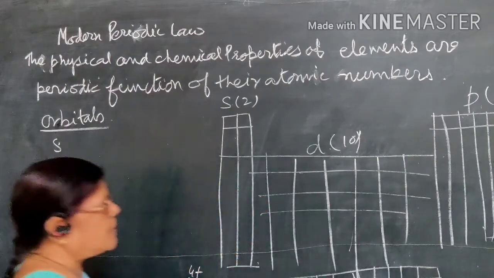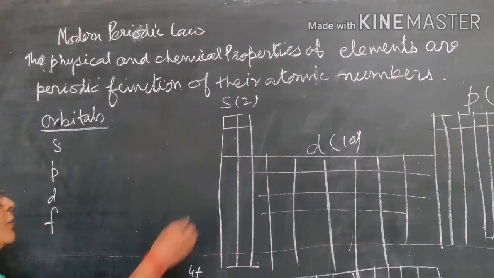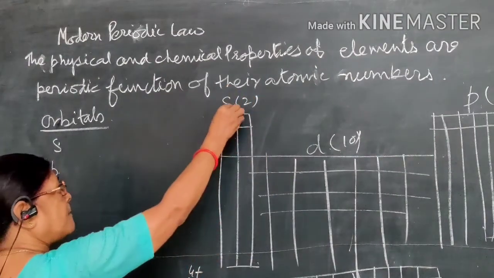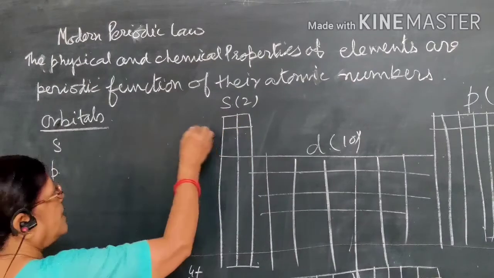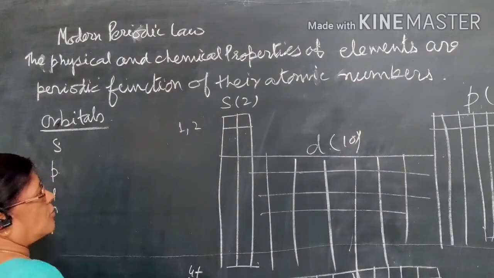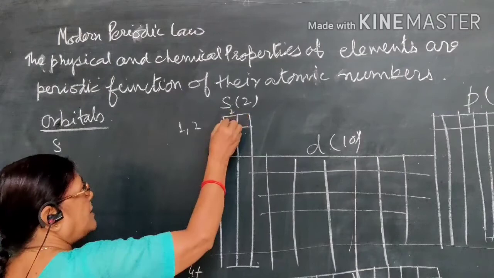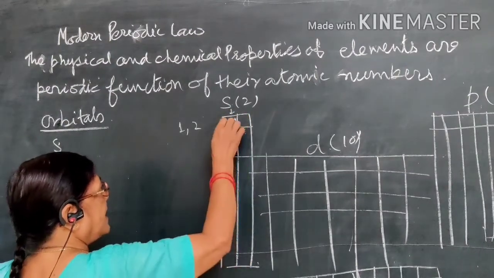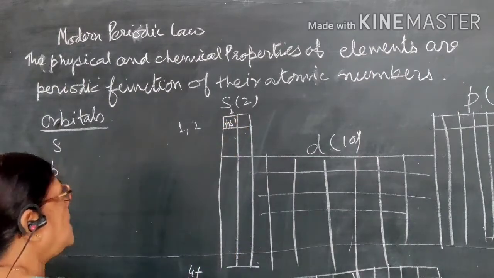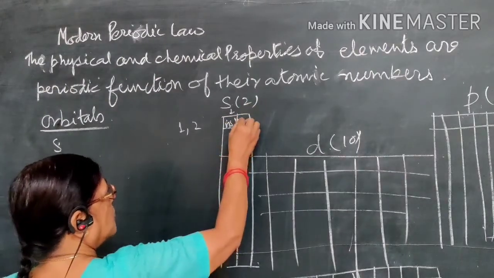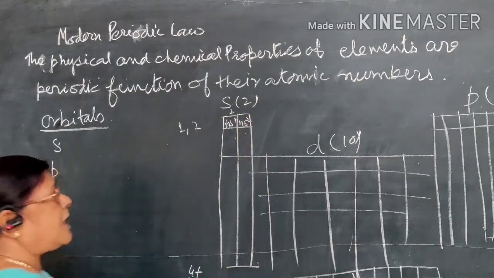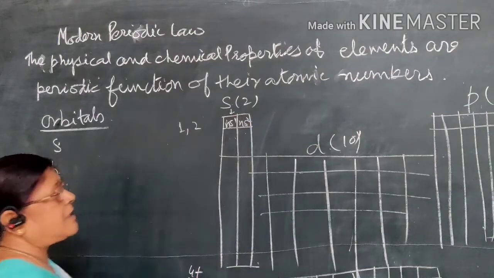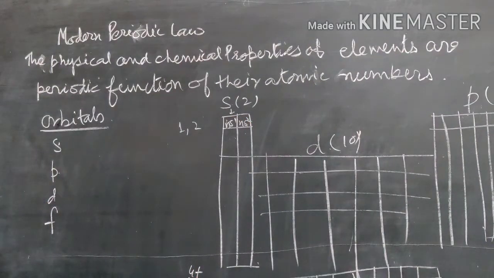Now, on the basis of the filling of electrons, the s block is divided into two groups. The elements placed in the s block may have either 1 or 2 electrons. This is group number 1, and its electronic configuration will be 1s1, or we can write ns1. The elements placed in the second group have the electronic configuration ns2, where n is the principal quantum number and s is the name of the subshell or orbital which will be filled.